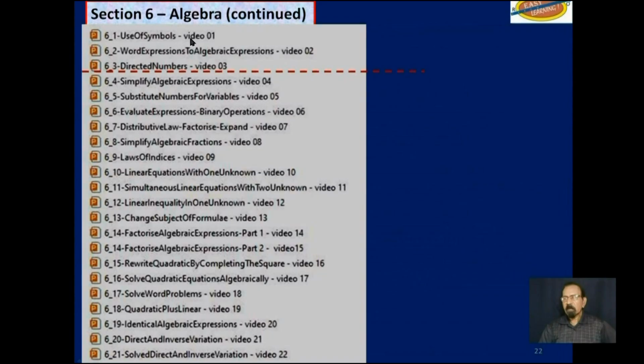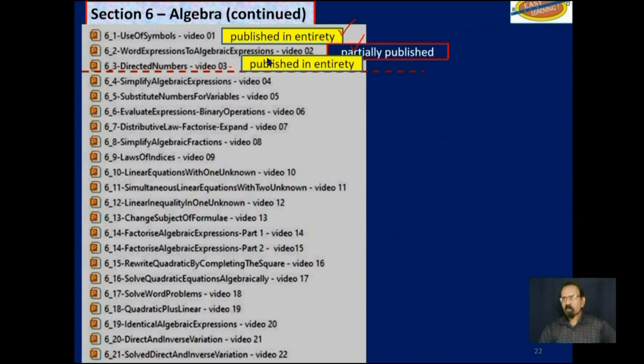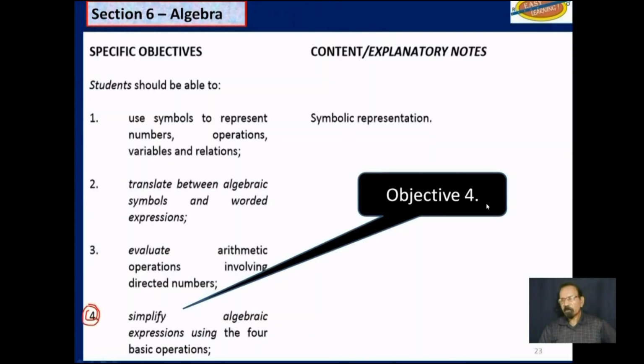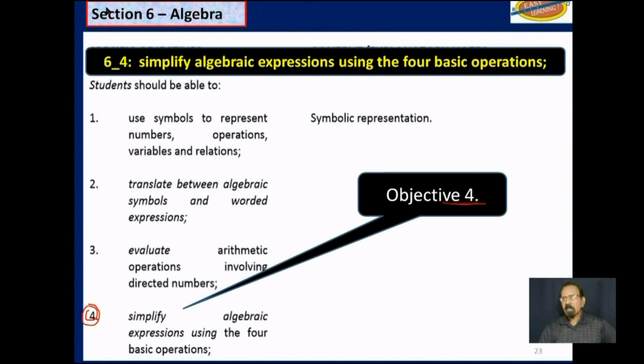So where are we currently? This has been published in its entirety. This only partially published. This one here, published in its entirety, and we are now here. When this is finished, it will only be published partially. So, objective 4, section 6, and it says simplify algebraic expressions using the 4 basic operations. That is what we will be doing in this objective.